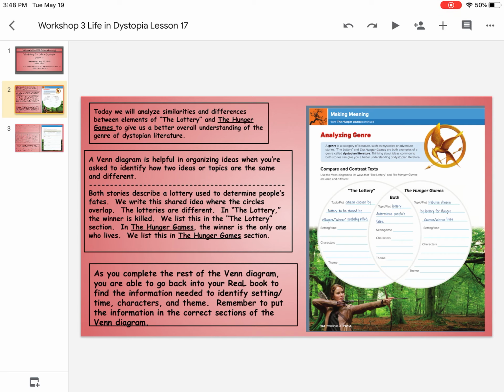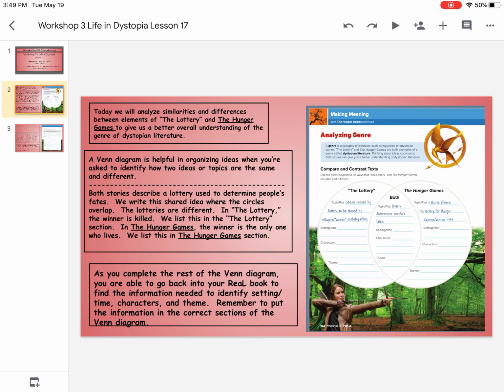Now we also know that the lotteries were different. Using that same topic/plot section, we know that in The Lottery the winner is killed. Remember, the character is stoned to death after she finds out she's the winner of that lottery in her village. We list this in the Lottery section: citizens are chosen by lottery to be stoned by the villagers.